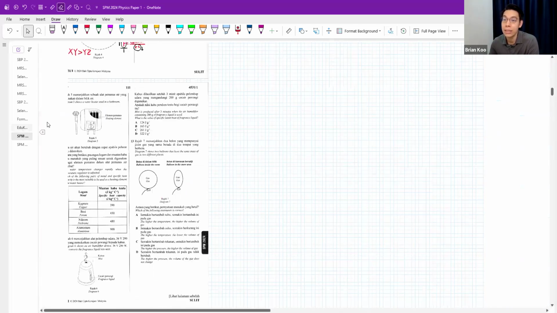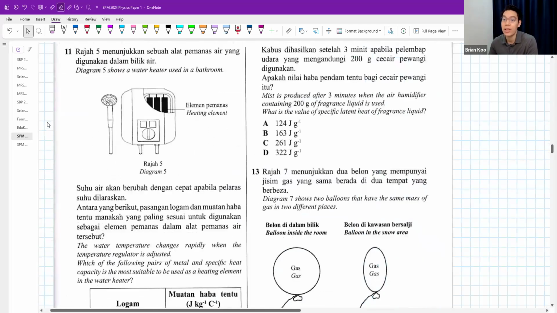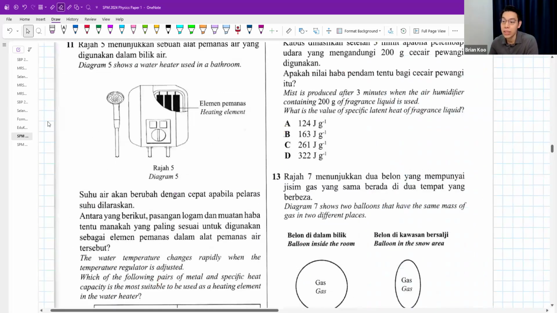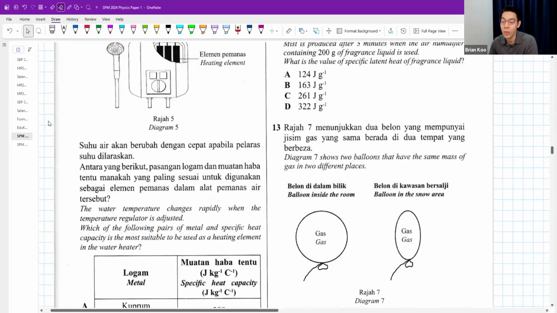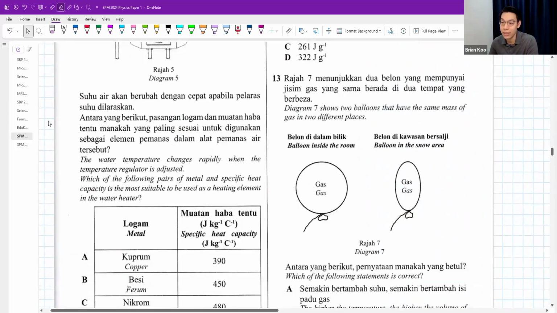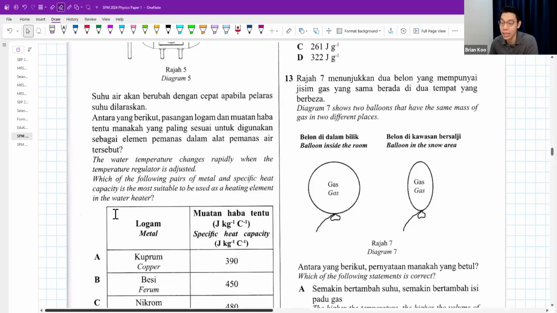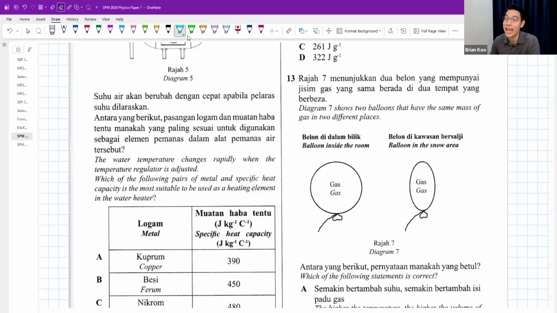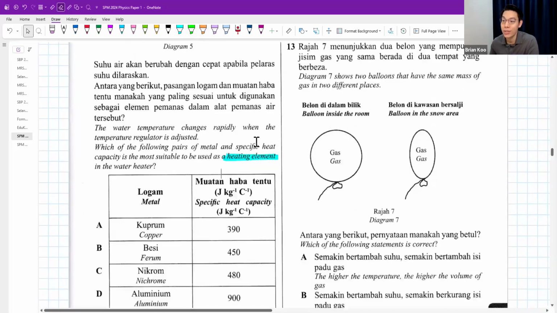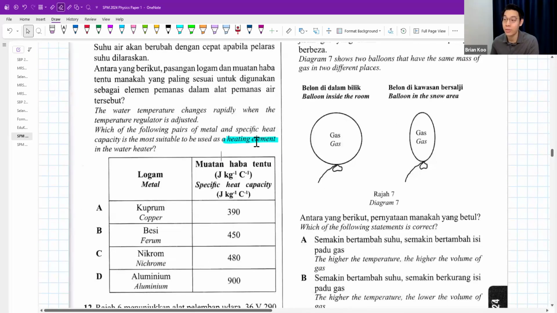Number 11, the diagram shows a water heater used in a bathroom. The water temperature changes rapidly when the temperature regulator is adjusted. Which of the following pairs of metal and specific heat capacities is the most suitable to be used as a heating element in a water heater? The keyword is heating element. Those of you who have done a lot of past years will know, I must choose nichrome.